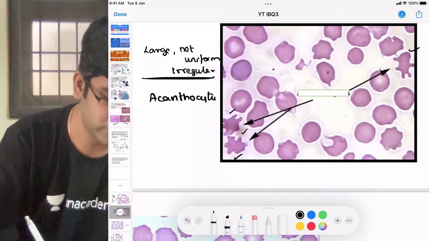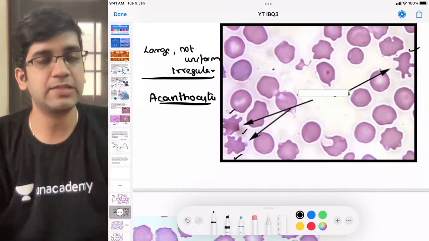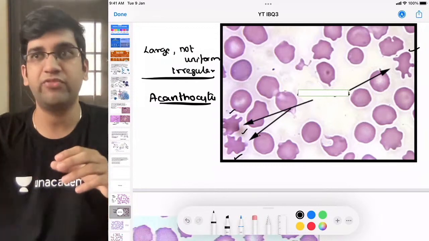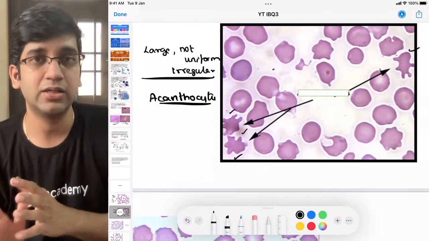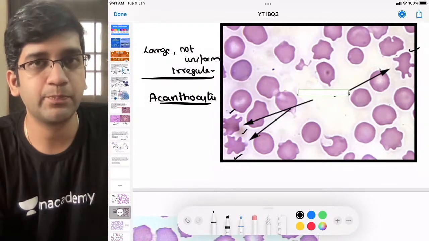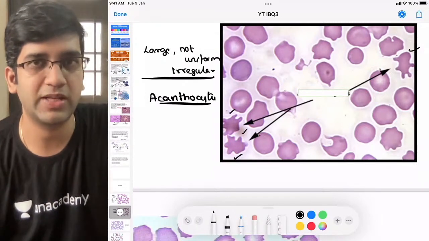Again, whenever you see acanthocytes, see it's a normal cell. Any cell's membrane is made of phospholipid bilayer. My cell is going wavery like this. It's not regular. So can I say that the phospholipid bilayer here is abnormal? It is abnormal, right? That's the reason I'm having lots of waving cytoplasmic membrane.